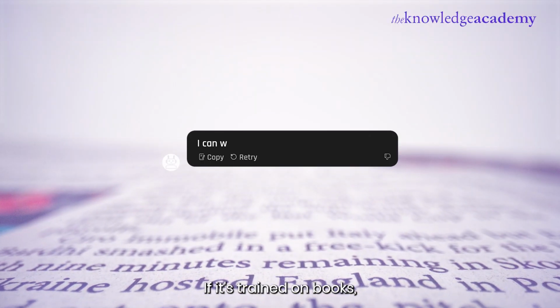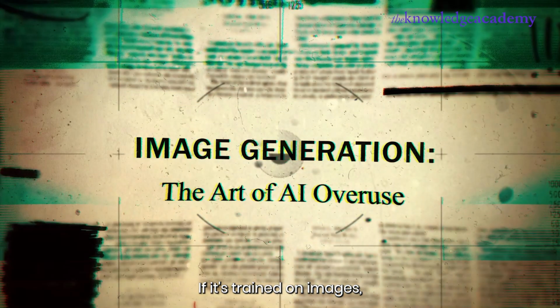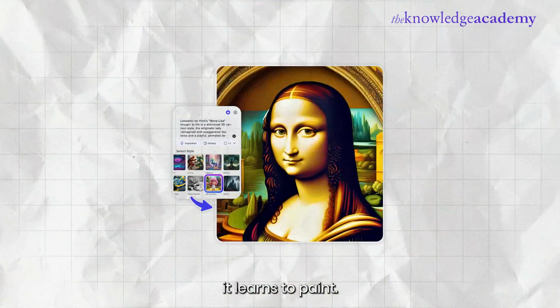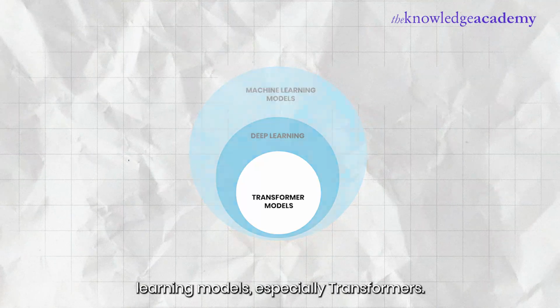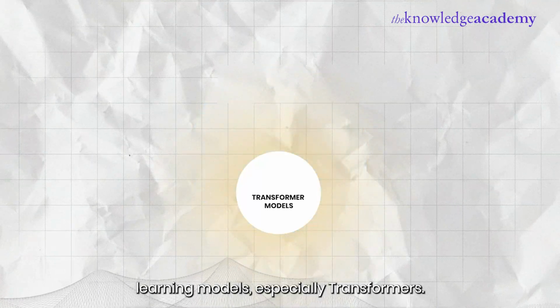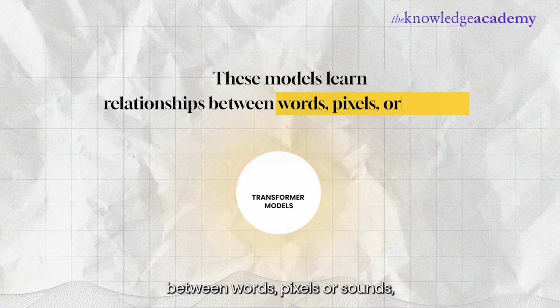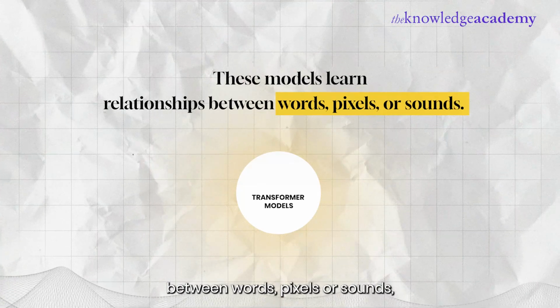It is called generative because it generates things, and it does this by learning patterns from huge data sets. If it's trained on books, it learns to write. If it's trained on images, it learns to paint. At the heart of generative AI are deep learning models, especially transformers. These models learn relationships between words, pixels, or sounds.